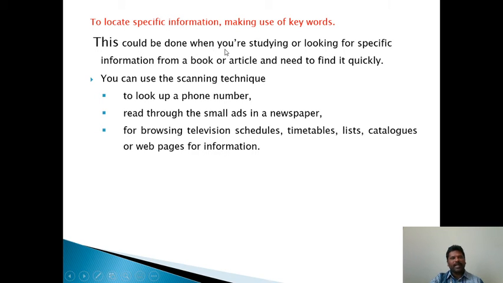This could be done when you are studying or looking for specific information from a book or article and need to find it quickly.